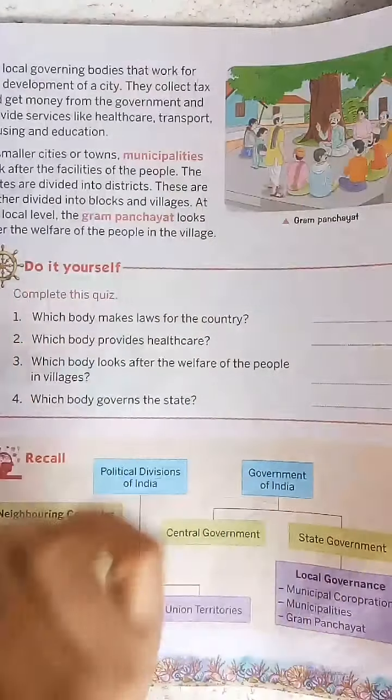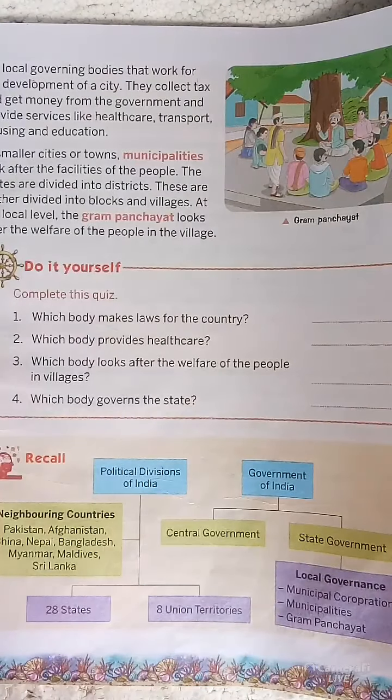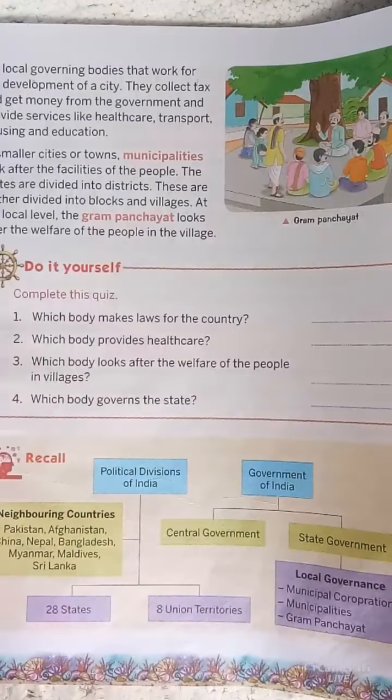They collect tax and get money from the government and provide services like healthcare, transport, housing and education.